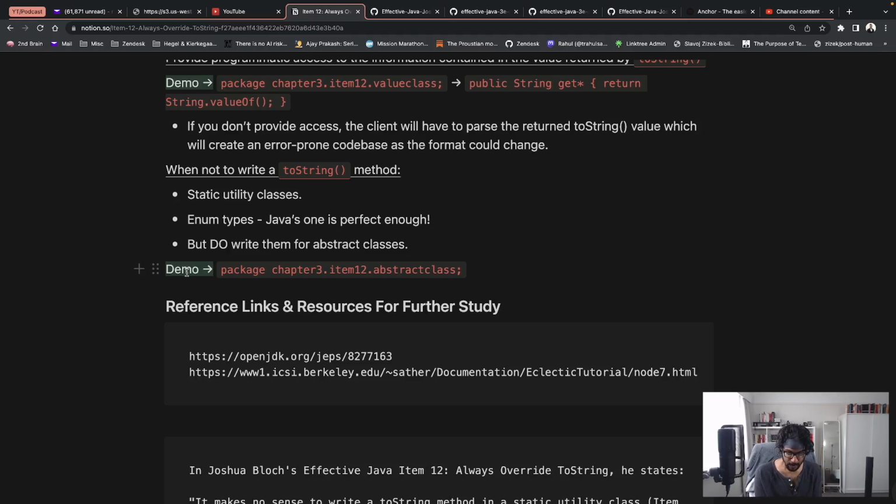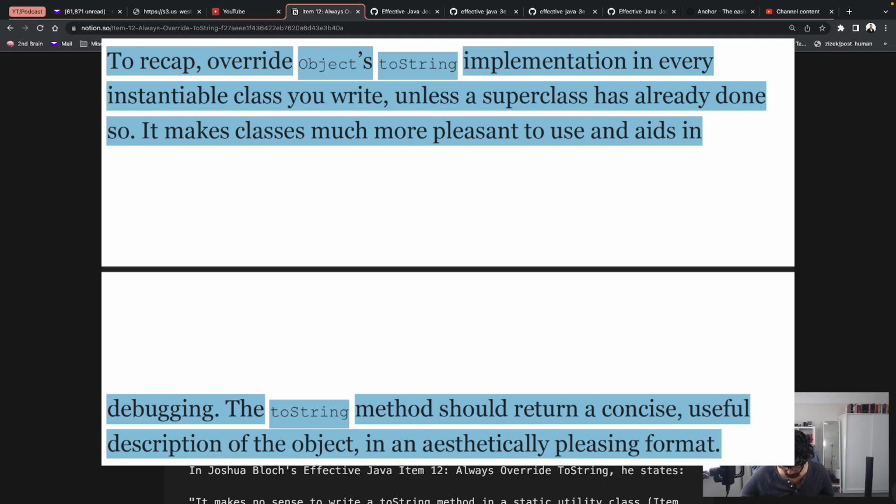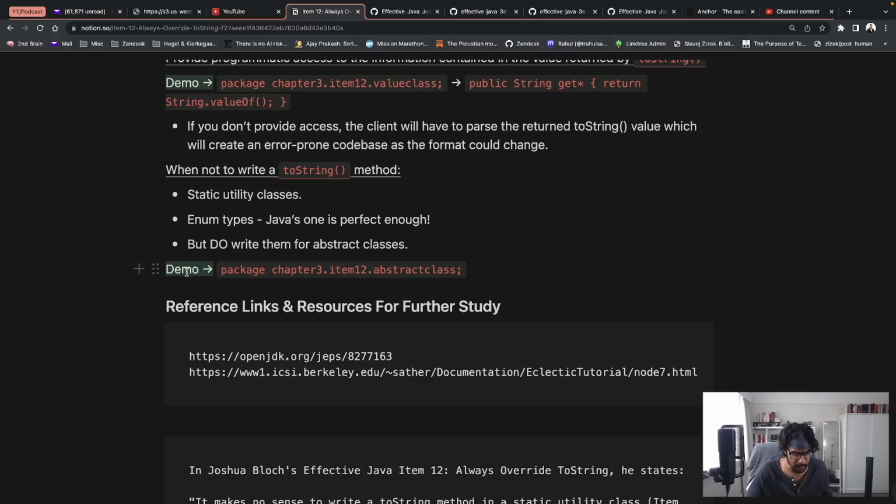Anyway, to finish it off, Joshua Bloch states, to recap, override Object's ToString implementation in every instantiable class you write, unless a superclass has already done so. It makes classes much more pleasant to use and aids in debugging. The ToString method should return a concise, useful description of the object in an aesthetically pleasing format. That's it. Quite a simple, straightforward item. Nonetheless, I wanted to go through it because it does help in writing good Java and, well, object-oriented code.